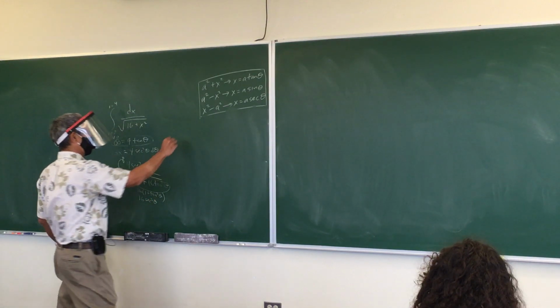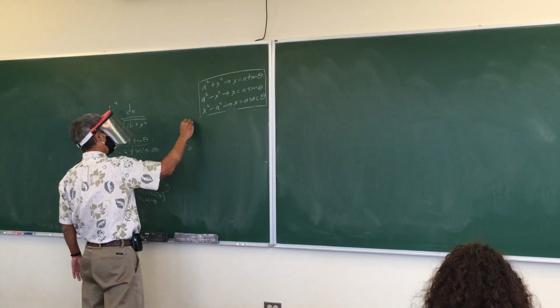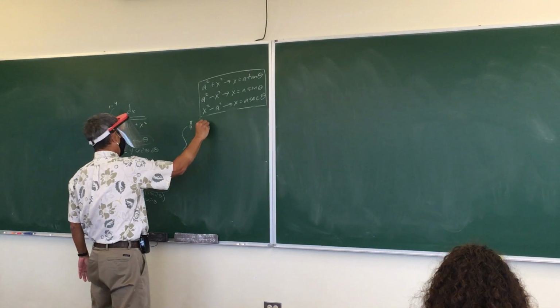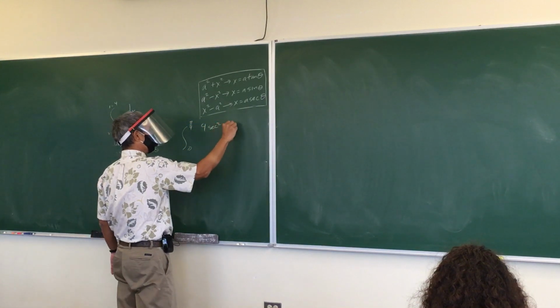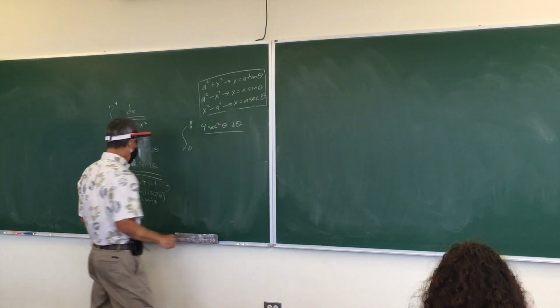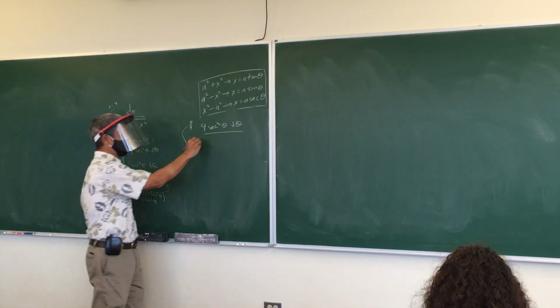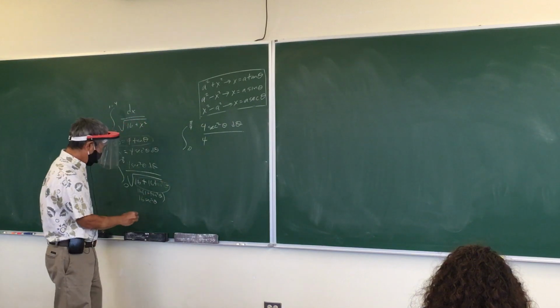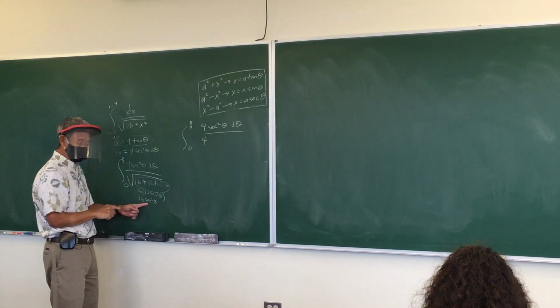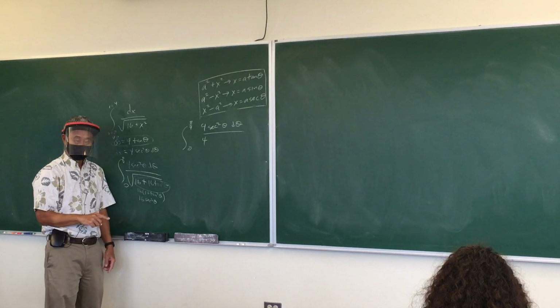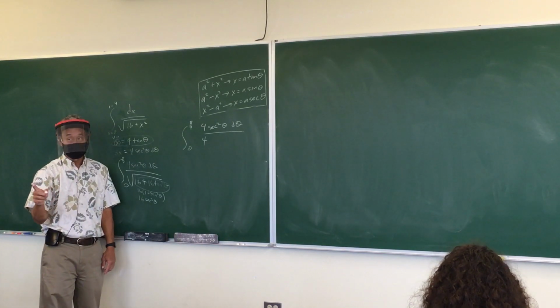Okay, so let's see what we got so far. We got the integral from 0 to pi over 4 of 4 secant squared theta d theta over, what is the square root of 16? 4, which is good. It's going to cancel out that 4. And then what is the square root of secant squared theta? And don't say secant theta.